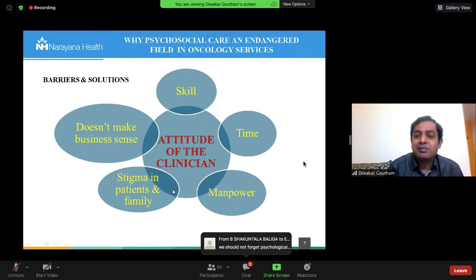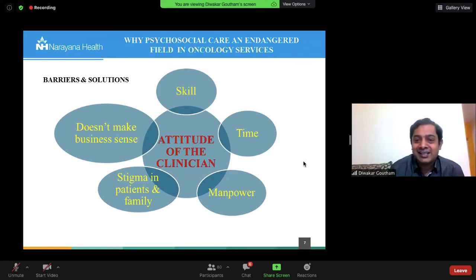Of course, there's stigma from the patients and the family. And unfortunately, anything to do with psychiatry, psychosocial interventions, it doesn't make a business sense. We are not going to generate any revenues. It is just stubborn people like us who stay in the hospitals here. Most of them do private practice or go abroad. So because it doesn't make a business sense, because there is stigma, we don't touch upon these aspects that much.